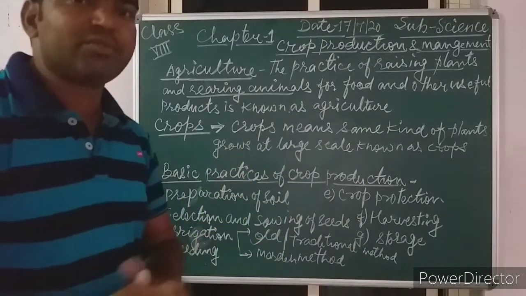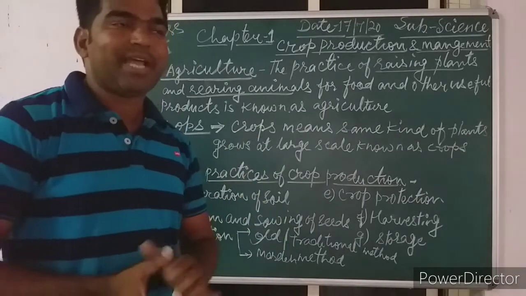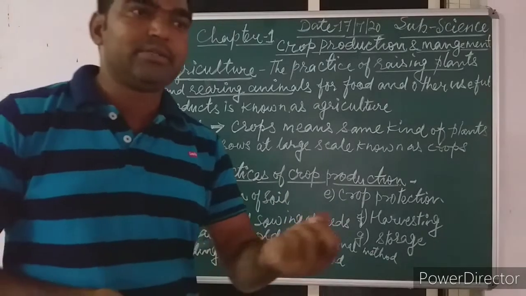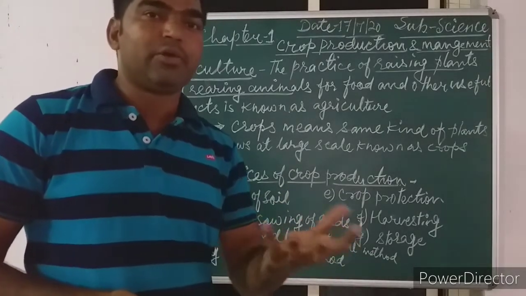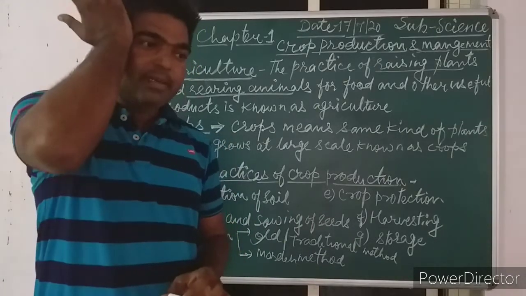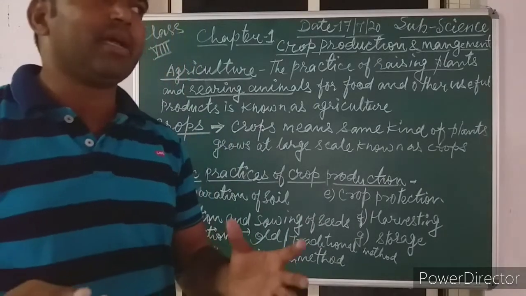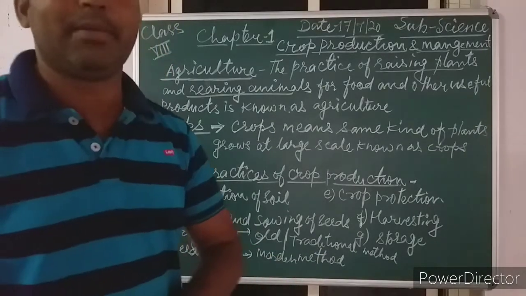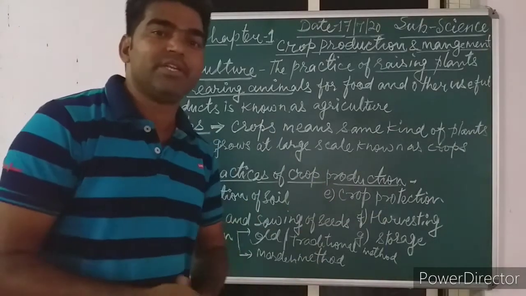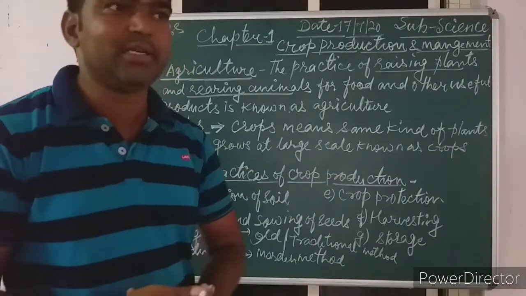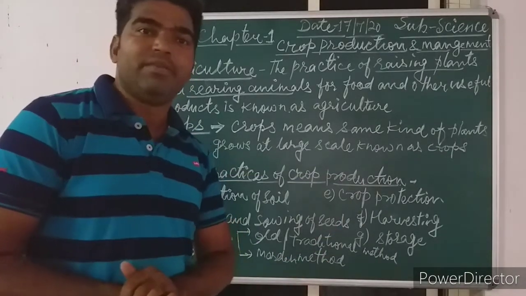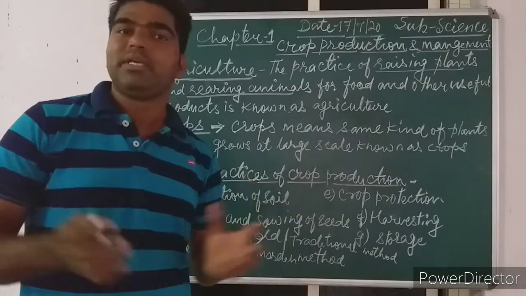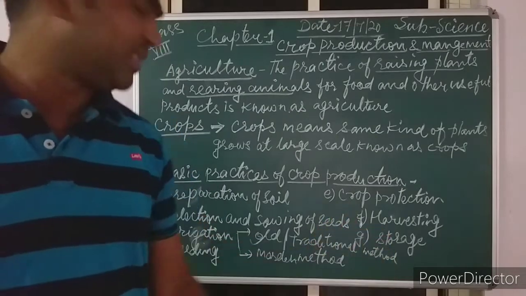And those plants are known as weeds. Sometimes weeding can be done manually, with the hands or with the help of some instrument or tool, like a khurpi. We can also use some chemicals for that, which are called weedicides, for example atrazine and metolachlor. All these are given in your textbook, so just go through that. You can find all the examples of weedicides, like 2,4-D. These are all examples of chemicals used as weedicides.